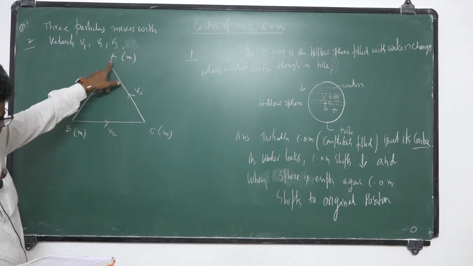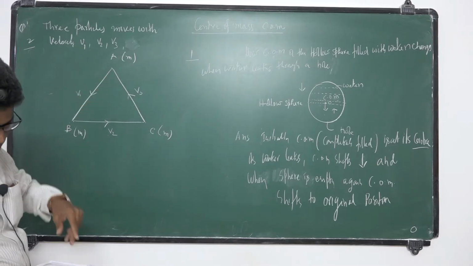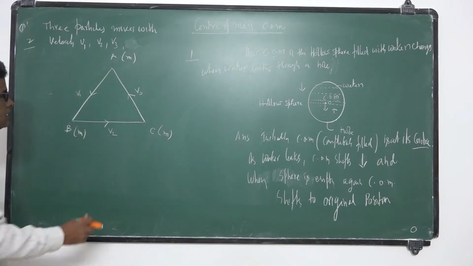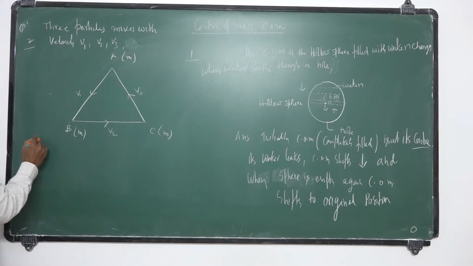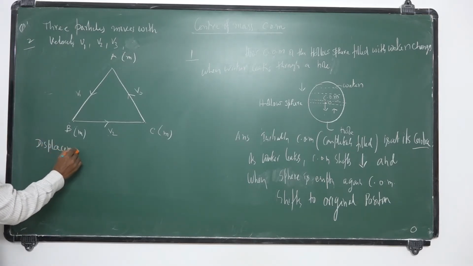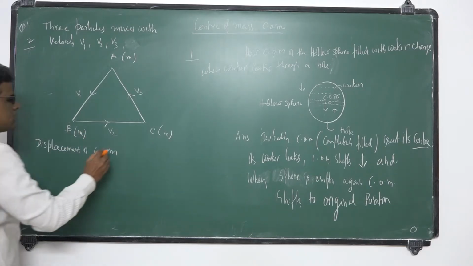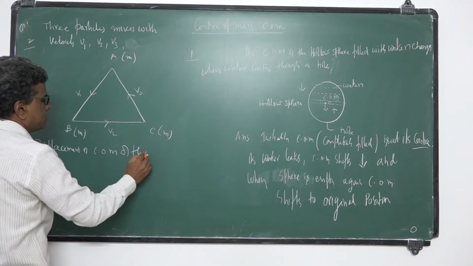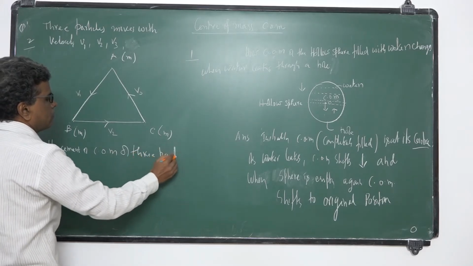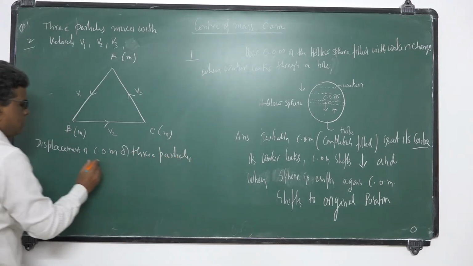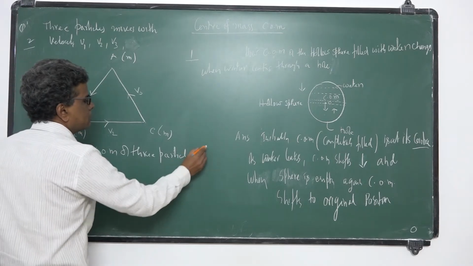Find the displacement of the center of mass of the three particles after t seconds.